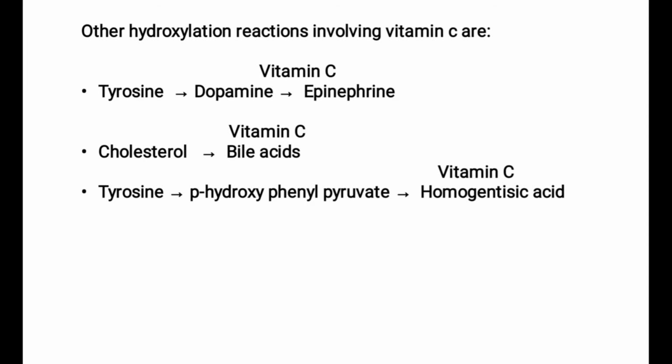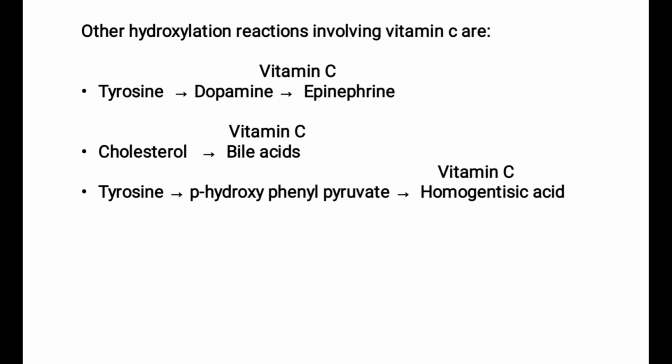Okay, there vitamin C comes just above the dopamine. We have to be careful while writing. Tyrosine is converted to dopamine, just above the dopamine is vitamin C, which is converted to epinephrine or adrenaline, which is the emergency hormone.